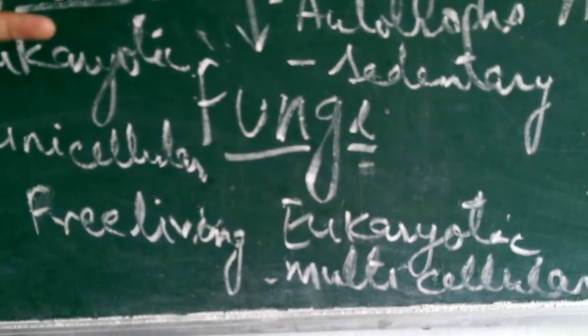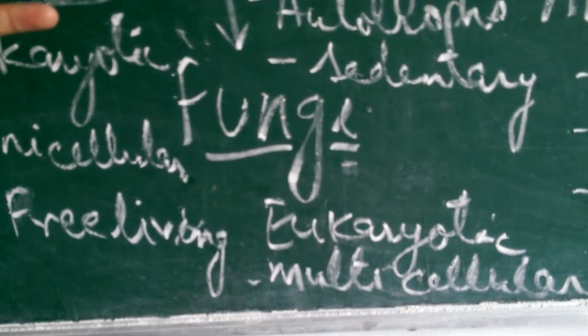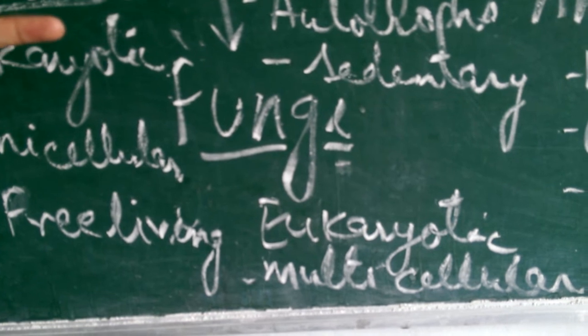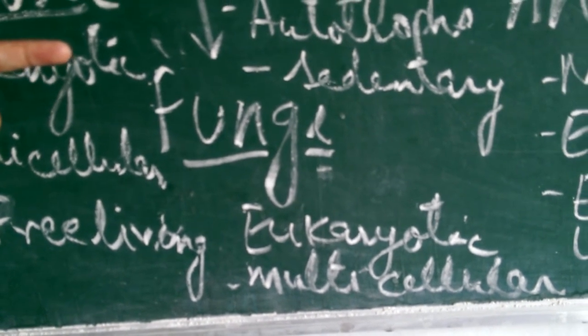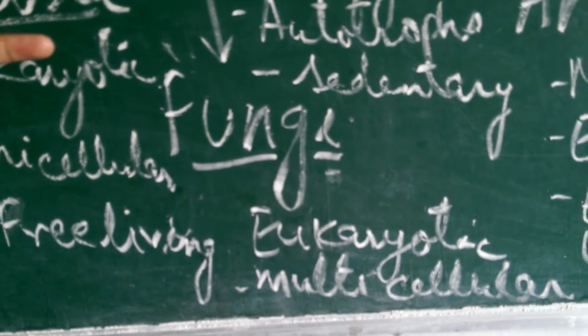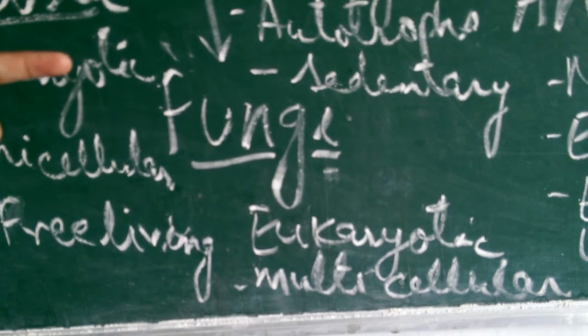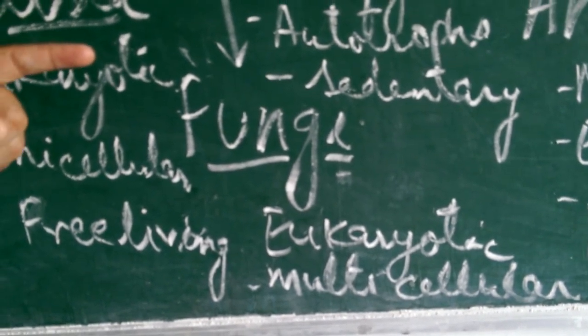The fungi are eukaryotic and multicellular. Only yeast is an exception; yeast is the only member of fungi that is unicellular. The mode of nutrition is heterotrophic, mainly saprophytic. They have a cell wall made up of chitin.